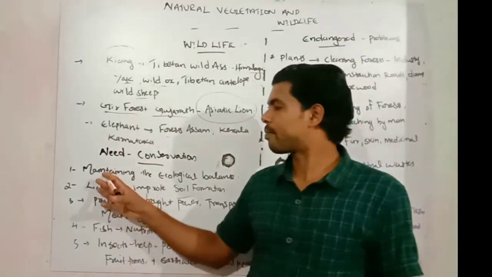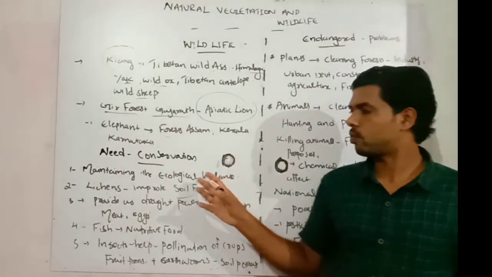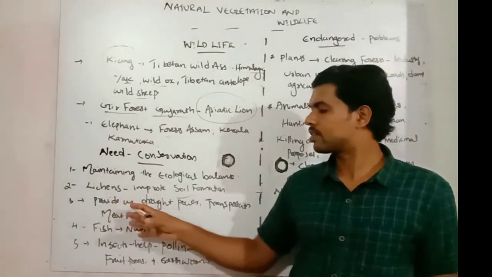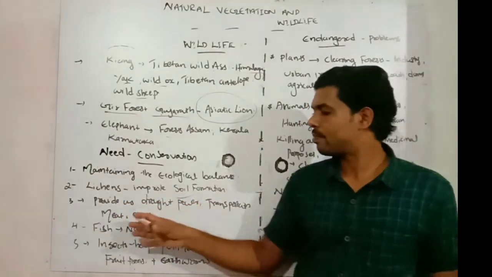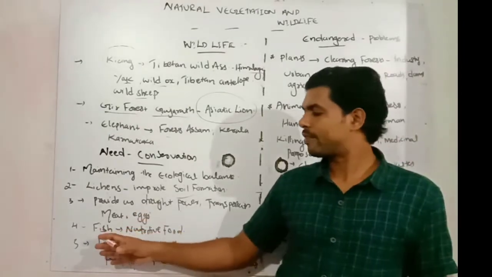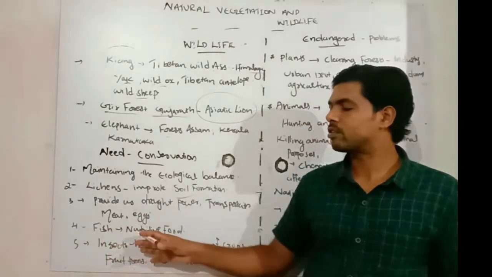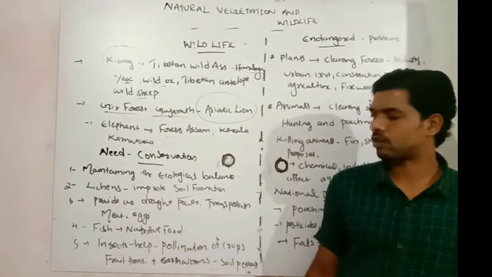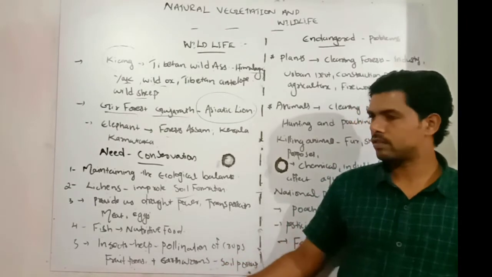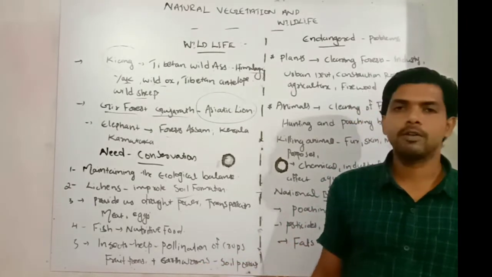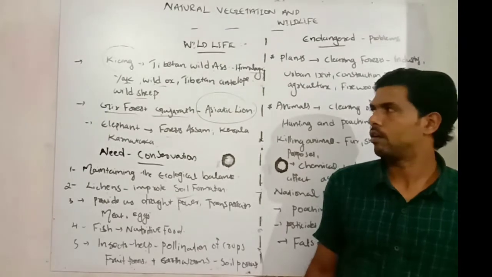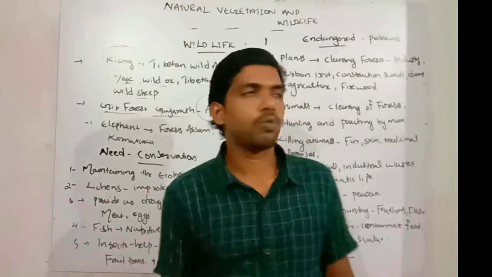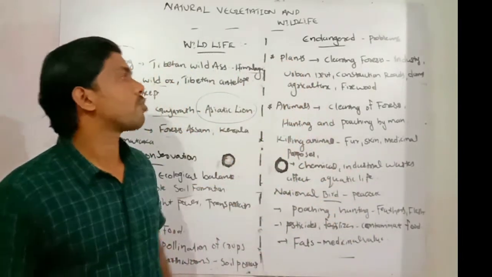First, it maintains the ecological balance. Second, lichens have an important role in soil formation. Then it provides us draught power, transportation facilities, meat and eggs. Especially fish provides nutritive food for human beings. Insects help the pollination of our crops and fruit trees, and earthworms make the soil porous and fertile. So that's about wildlife and the need of conservation. It is very simple and easy. And the next one, the endangered problem.